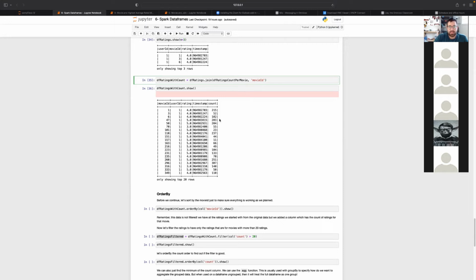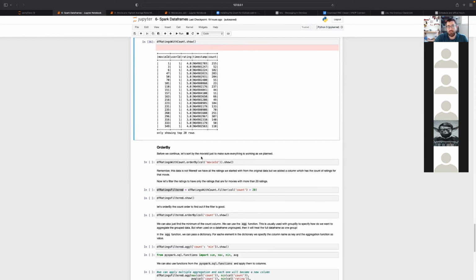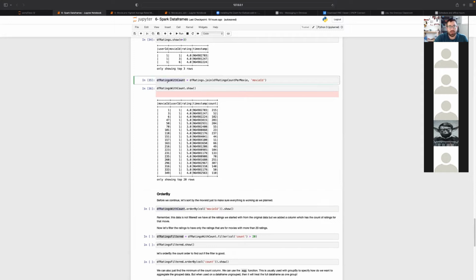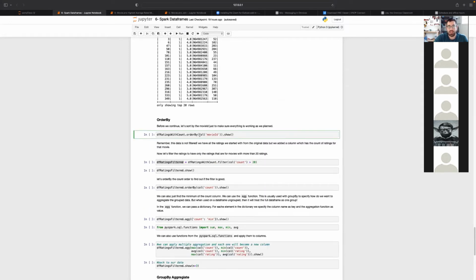So anyway, this is an inner join where now for every rating we have, for the movie ID, we have the count of ratings that it has. Now, if we want to sort this, we can order by, similar to the order by you deal with in SQL. So this is the data frame. We called it ratings with count, and we can do order by, and specify the column that we want to order by. So in this case, it's the movie ID.